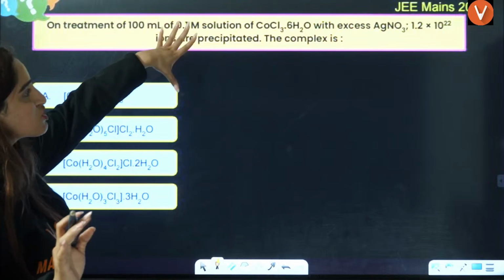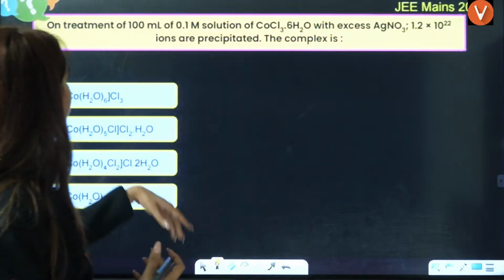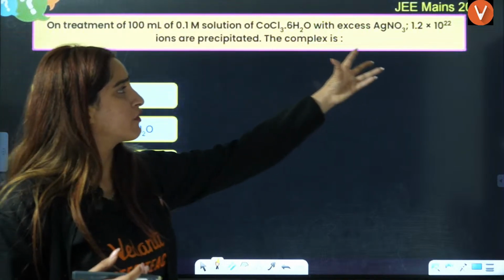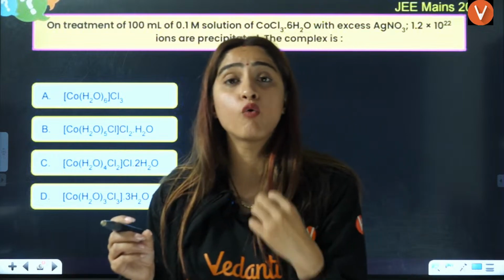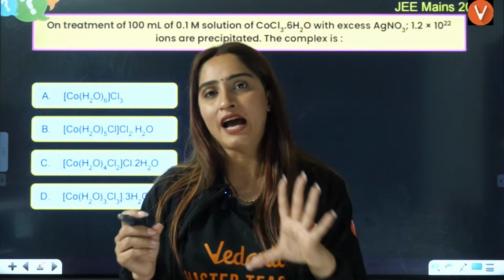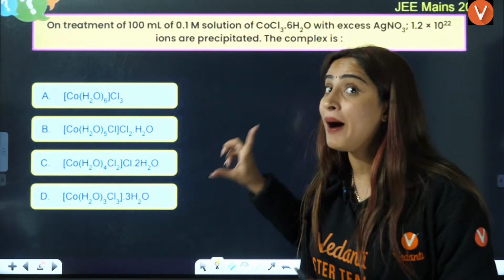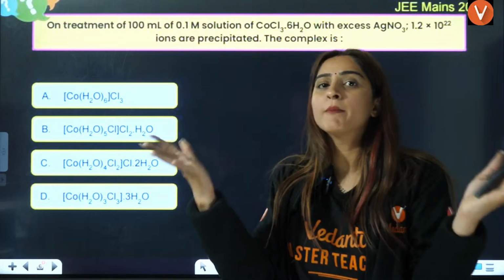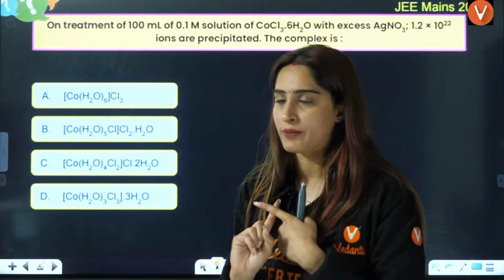Now, the question is given in the form of molarity and volume, right? And they have given us AgNO3. So, these kinds of questions are what I want you to have mastery over, right? If you actually want to crack JEE Mains, attempt these simple questions, which are also a slight mixture of two chapters, mole concept and coordination chemistry, right?